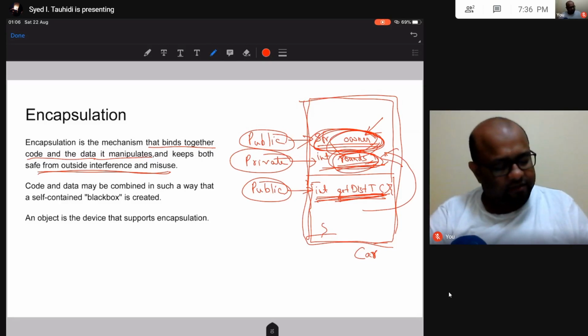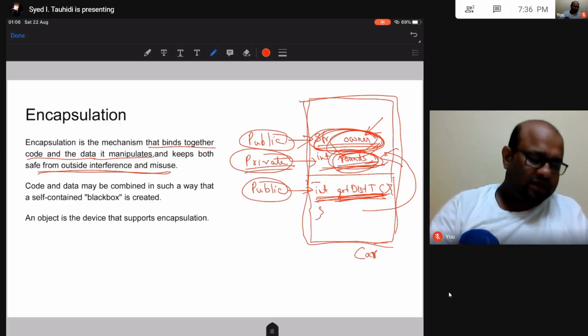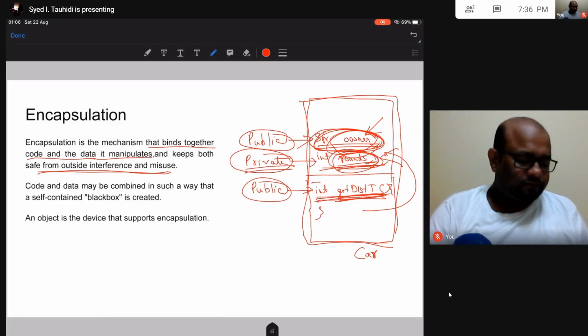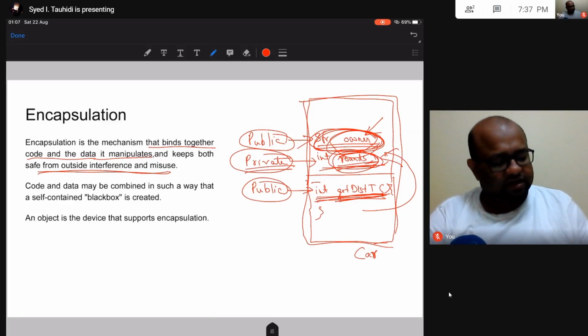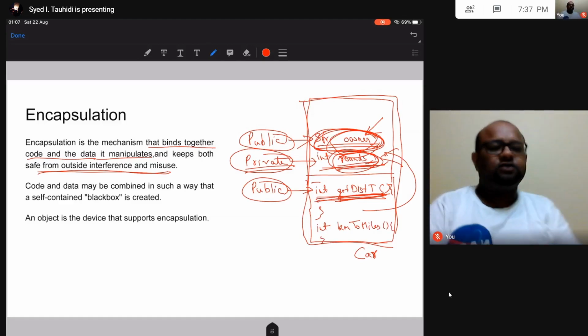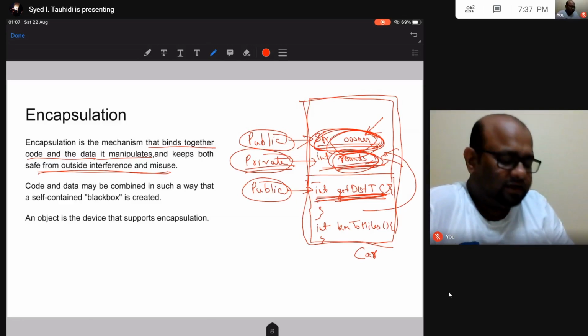Now like this private variable, I may have private functions as well. So say this get distance travel is the function that I'm going to use, right? Now there might be another function, say kilometer to miles. Now see what may happen. I'm just giving you scenarios. What may happen is that this rounds.